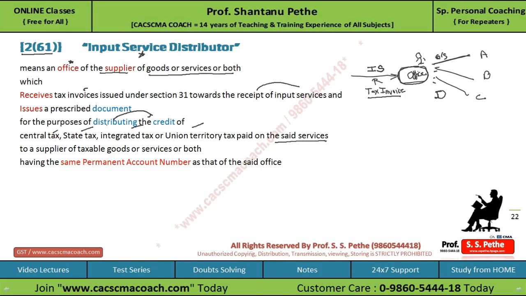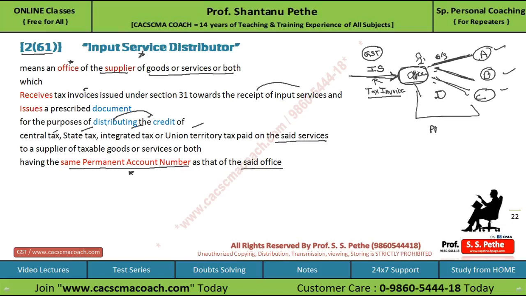In short, this supplier, whenever he avails input service, whatever GST he has paid on it, he distributes that credit to other persons or to the supplier of goods or services or both having the same permanent account number as of that of the said office. This is very important. The supplier to whom it is distributing, his permanent account number, that is PAN under Income Tax, and that of this office, it should be the same.